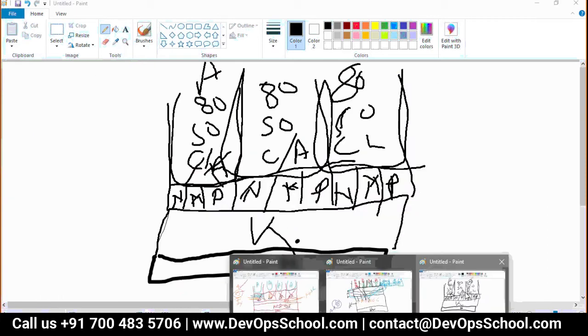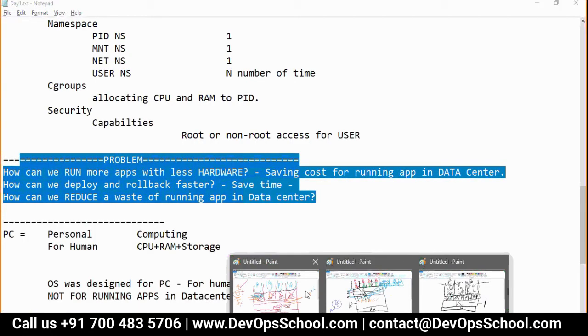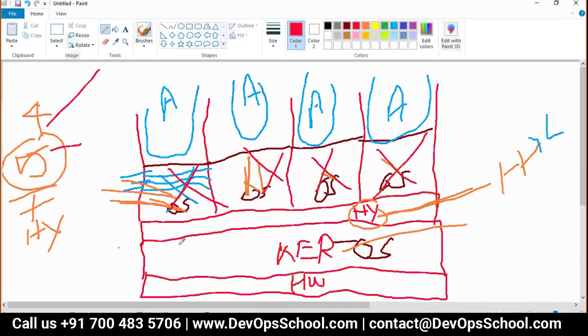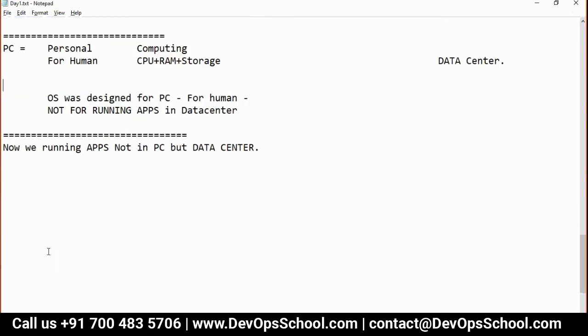How many operating systems do you have here for 3 applications? 1. So what you are saving is so much CPU, RAM, storage, and licensing cost. But there is a big problem, and the problem is, the operating system company says, we would not allow this.